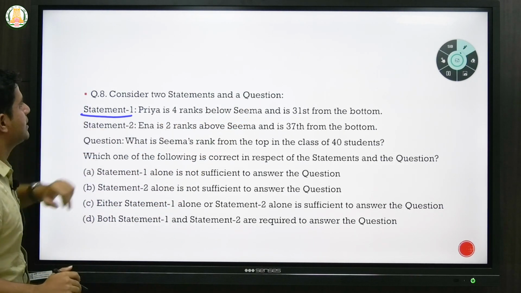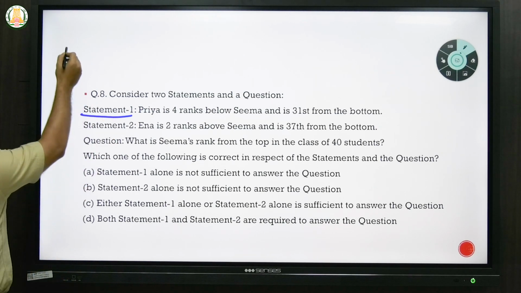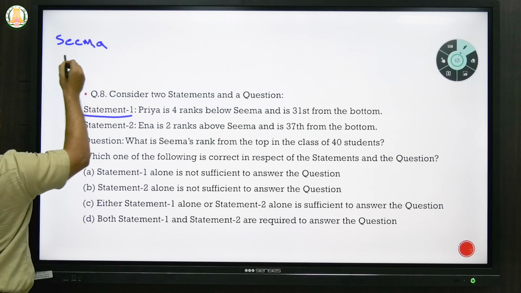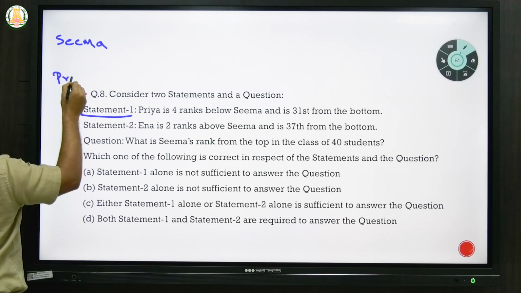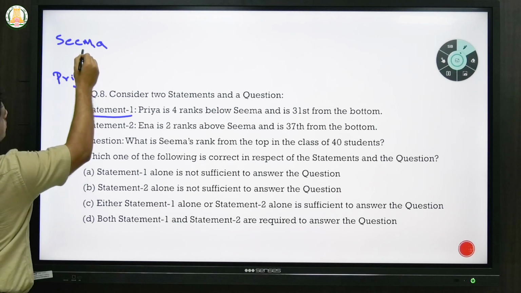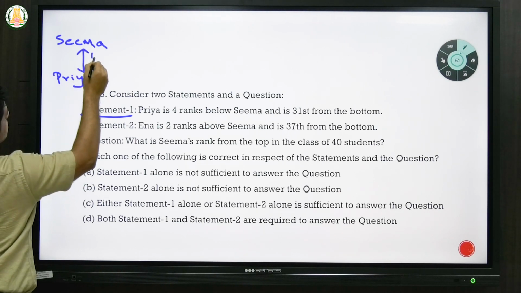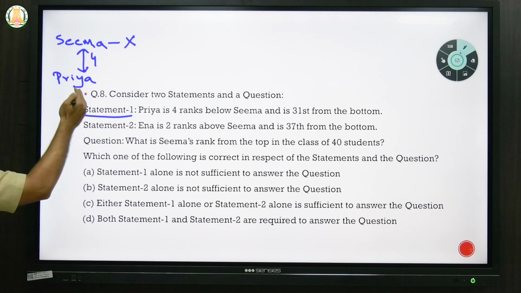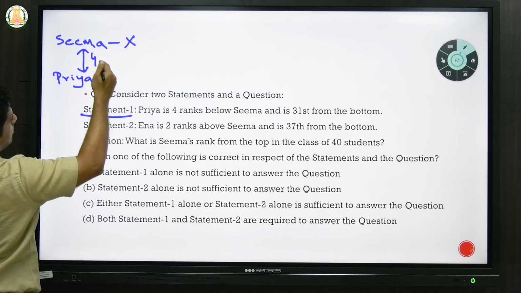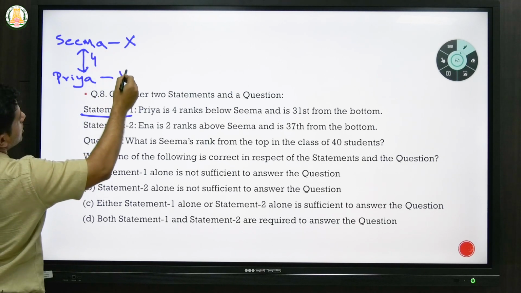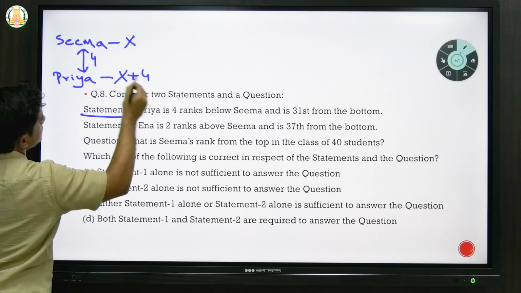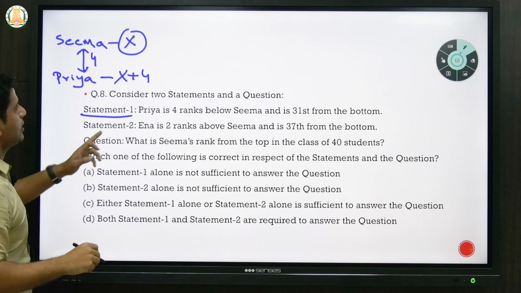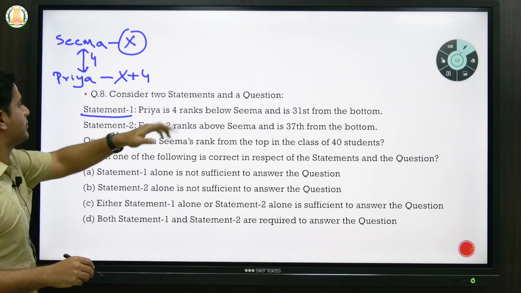So what it says, Priya is 4 ranks below Seema. So let's assume Seema is here. Okay. And they say Priya is 4 ranks below. So this is 4. So let's say Seema's rank is X, Priya will be 4 more ranks than Seema. So Priya's rank will be X plus 4. We are assuming this because we don't know Seema's rank. But the extra information given is 31st from the bottom.